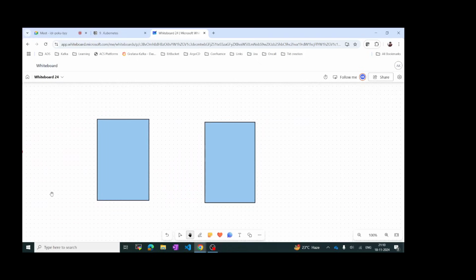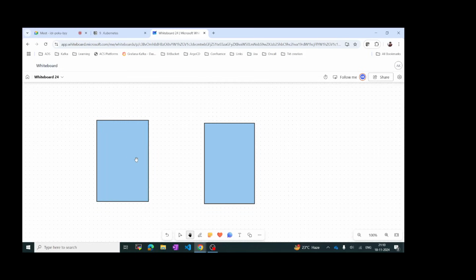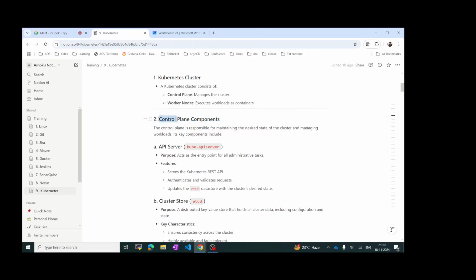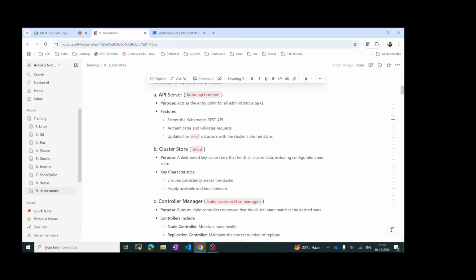So if we take here, we have two types of things. One is called data plane and another is control plane. Control plane is the master, and data plane is the worker node. Control plane has four components. One is the API server, that is kube API server, and then etcd. Etcd is nothing but a database.